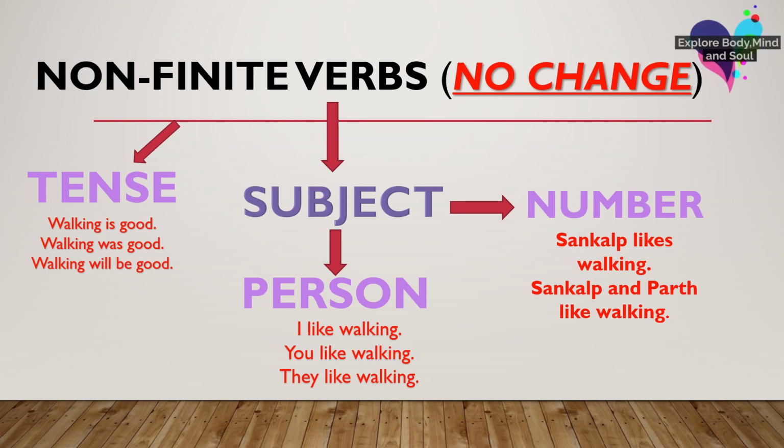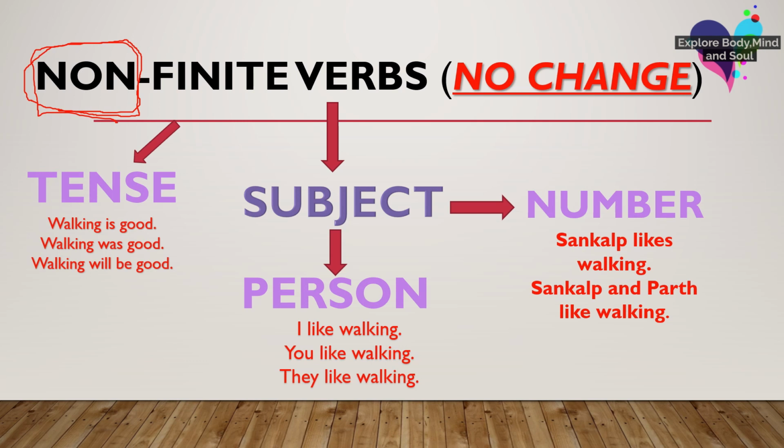Now comes our second type. As we discussed in the first slide, verbs are of two types, that is finite and non-finite. Now coming to non-finite verb, which we can remember with the word non. Wherever you see non means no, no change. There is no change in non-finite verbs, even though the tense changes, the person changes or the number changes. So the verb forms that do not change with the change in the person or number of the subject or due to the change of the tense are known as non-finite verbs.